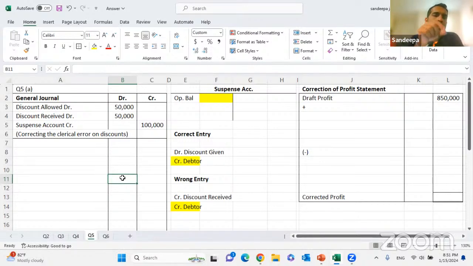Correcting the error of discount allowed recognized as discount received. If someone can't work out this narration properly, then write the whole transaction. Correcting the error of discount given recognized as discount received.